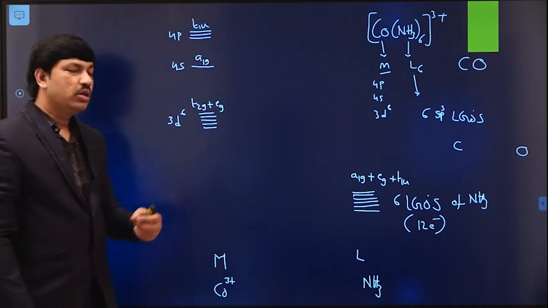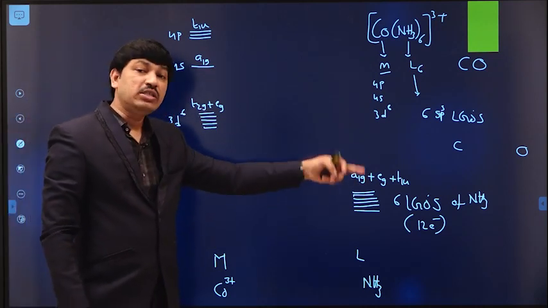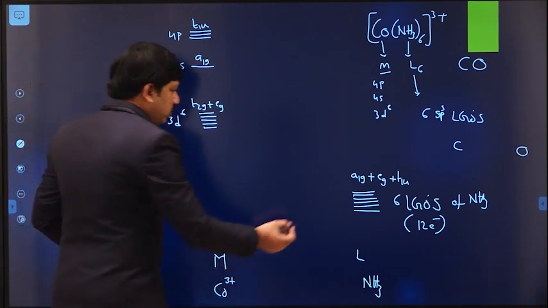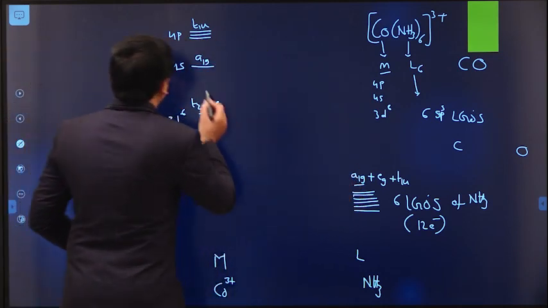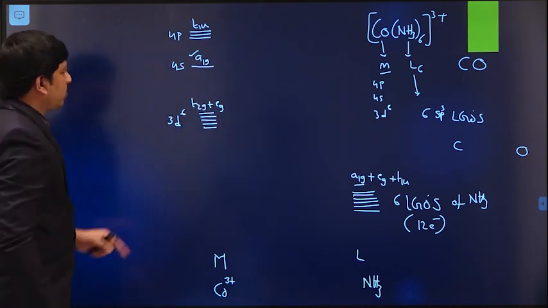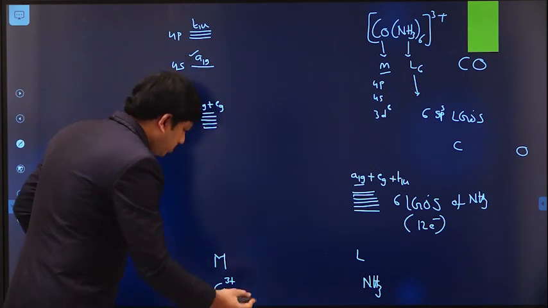How is it possible? Generally, if any two elements have the same type of symmetry, between them there is a linear combination process. So here we have A1g symmetry, and here also we have A1g symmetry. Yes or no? So between them there is a linear combination process.